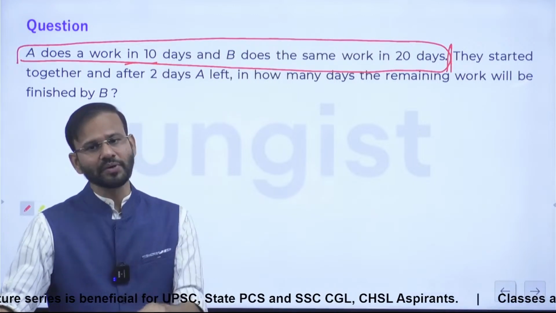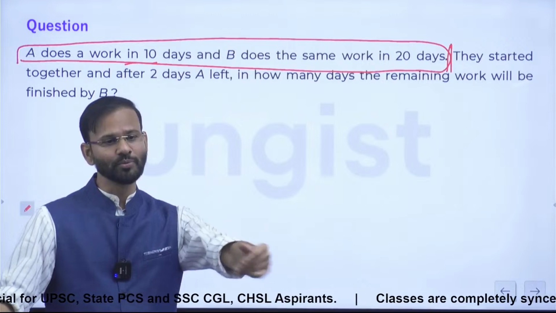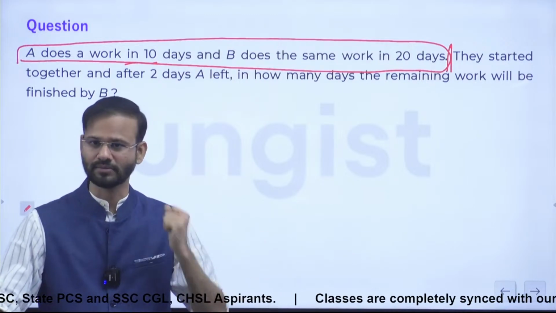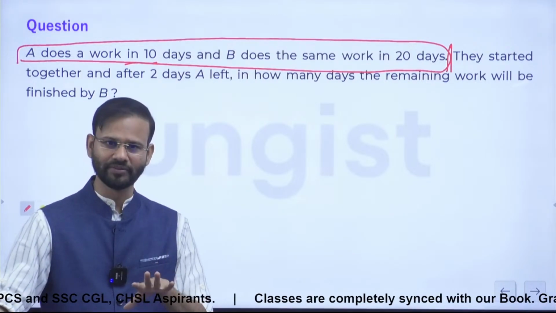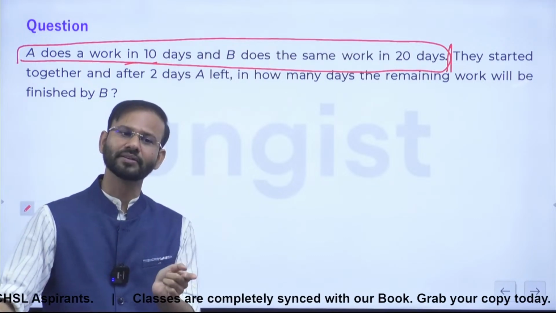B is doing the total work in 20 days. First 6 days is already over. How many more days? 14 is the answer. Getting it, everyone? Right? So just while reading the question, you can solve it.